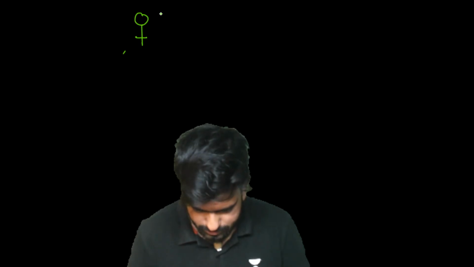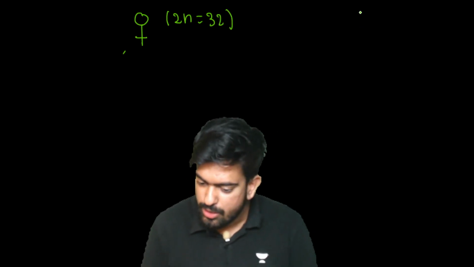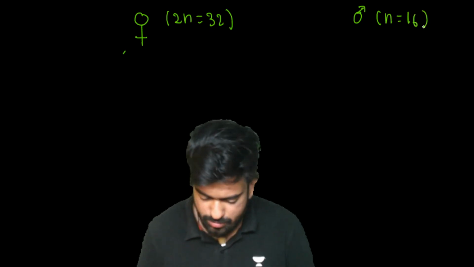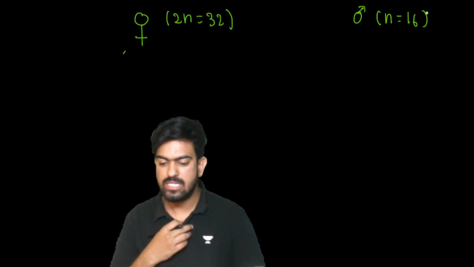Okay, now see here. We have a female honeybee, and the diploid number of chromosomes for the honeybee is 32. And then we have a male honeybee, and it will have 16 chromosomes because it is haploid.